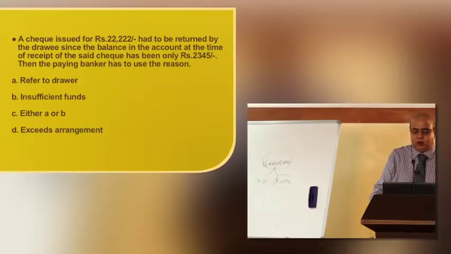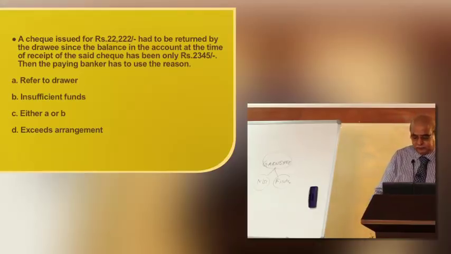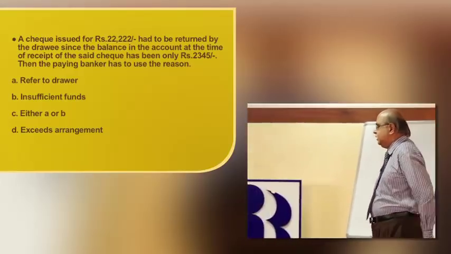A check issued for 22,222 had to be returned by the drawee since the balance of the account at the time of receipt of the said check was only 2,345. Then the paying banker has to use the reason, refer to drawer, insufficient funds, either A or B, exceeds arrangement.